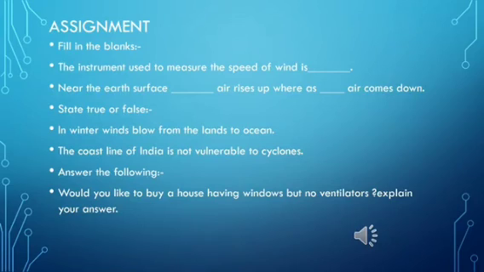In winter, winds blow from the lands to the ocean. The coastline of India is not vulnerable to cyclones. Answer the following. Would you like to buy a house having windows but no ventilators? Explain your answer.